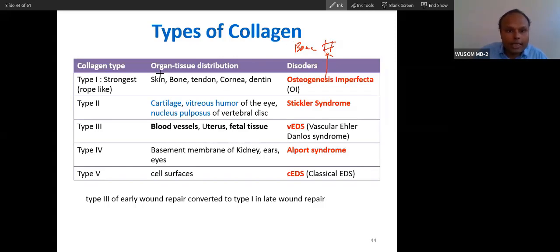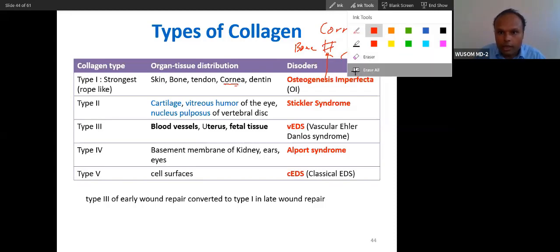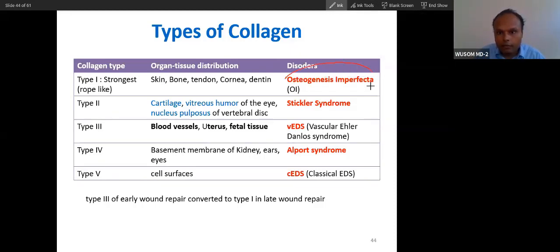You will see the presentation in cornea. You will see presentation in dentin. So we will talk about this osteogenesis imperfecta. Bone is involved in a way ranging from simply mild to detrimental. We will talk about osteogenesis imperfecta. It is because of a defect in type 1 collagen.